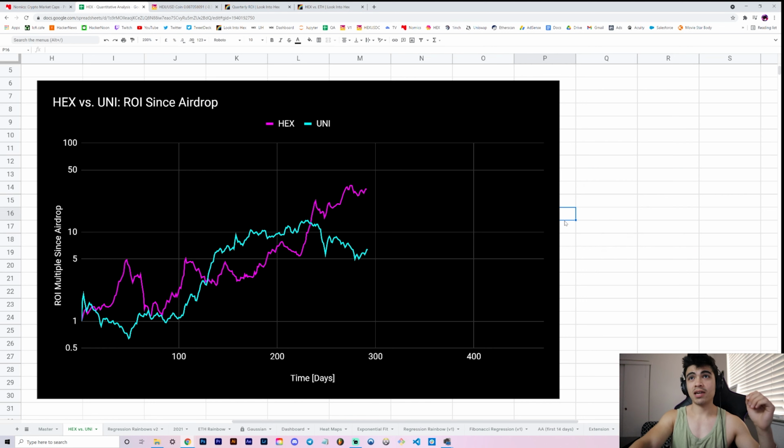So this is what it looks like. If you guys remember, Uniswap was the first decentralized exchange that listed HEX. And it was actually HEX that made Uniswap pretty popular early on. If you remember, I believe HEX was the majority of the volume on Uniswap for a certain period of time. And because of that, a lot of people interacted with Uniswap because of HEX, because it was the only DEX that you could really buy and sell HEX on.